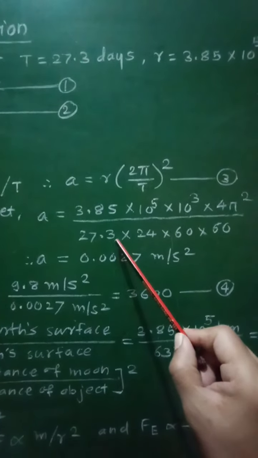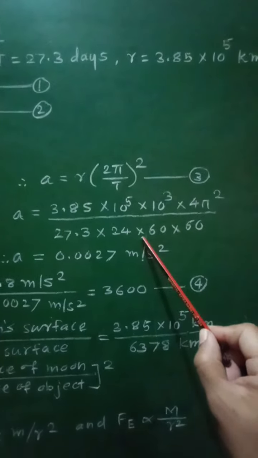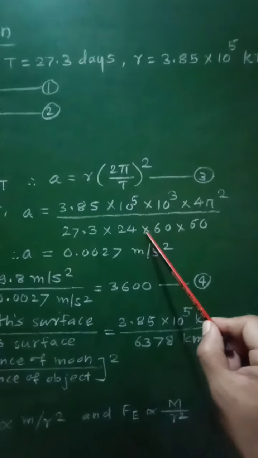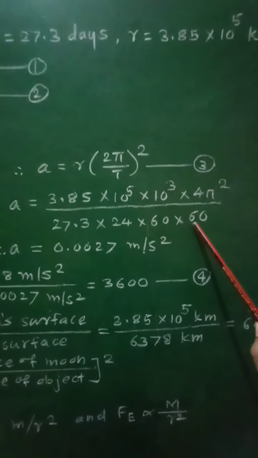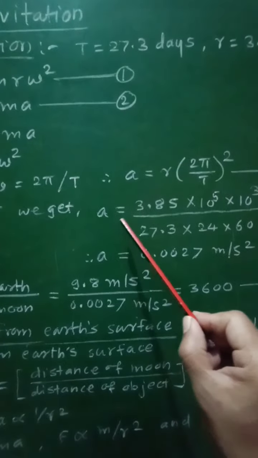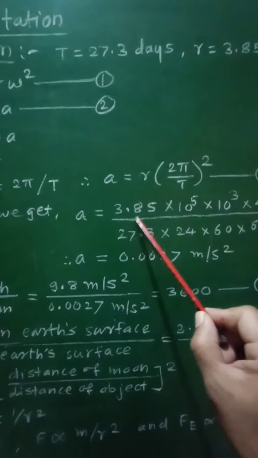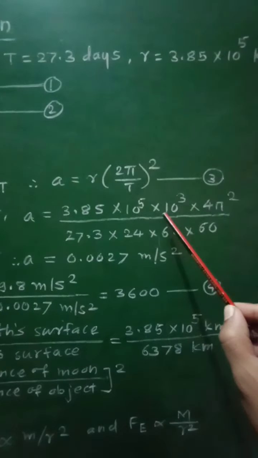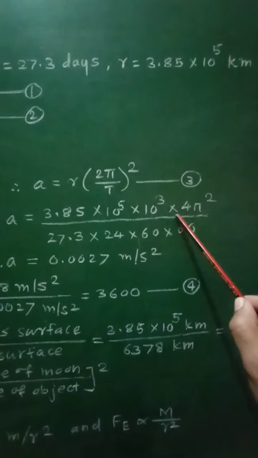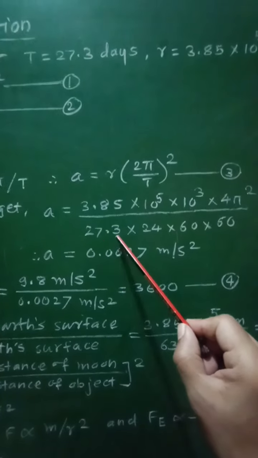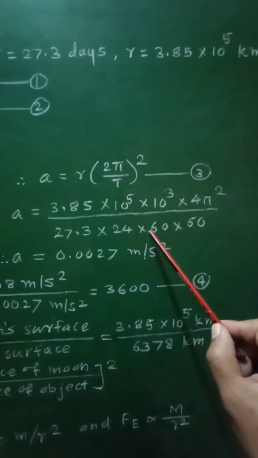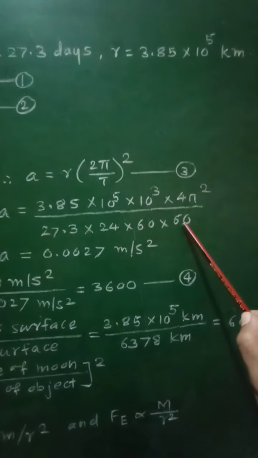It is in days, so it will be converted into seconds by multiplying by 24 into 60 into 60. Therefore, the acceleration a will be equal to 3.85 into 10 raised to 5 into 10 raised to 3 into 4 pi square divided by 27.3 into 24 into 60 into 60.